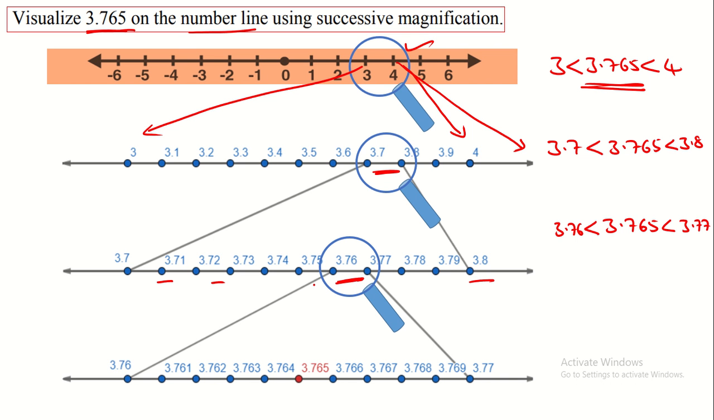And then by magnifying these two on the number line, we get 3.761, 3.762 up to 3.769, 3.77. Here we get the number 3.765 on the number line. So that means this is the place for 3.765 on the number line. In this method we visualize it.